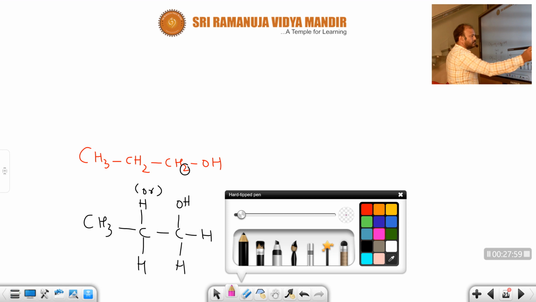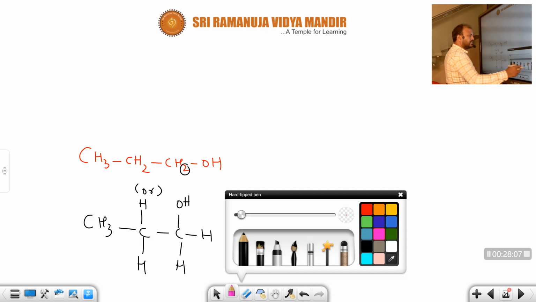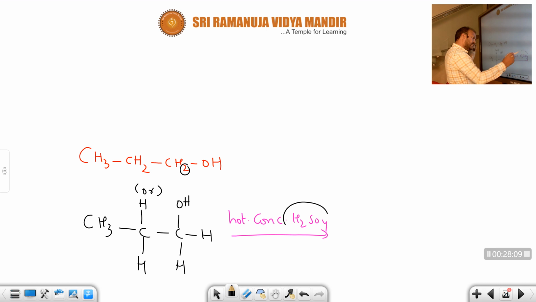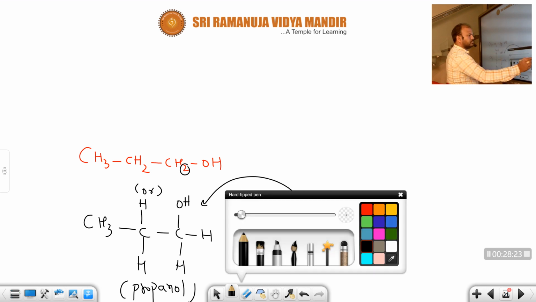Now what will happen here in the presence of hot concentrated sulfuric acid? Concentrated sulfuric acid acts as a dehydrating agent. That means it absorbs the water molecule from the organic compound, which here is propanol. So the hot concentrated sulfuric acid removes the water molecule.